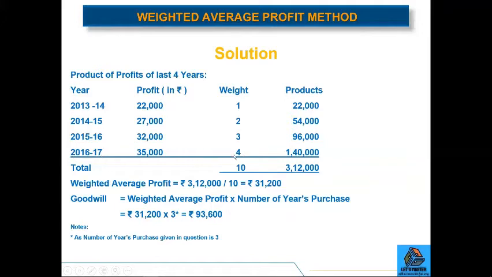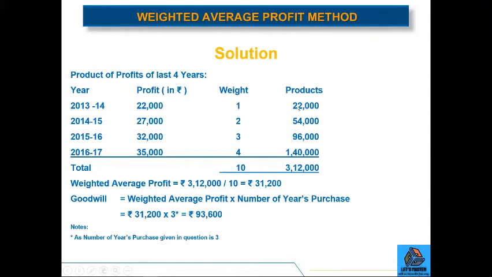That's why the highest weight, that is 4, is assigned to this. And the year 2013-14 is the oldest year. That's why the least weight, that is 1, is assigned to this.